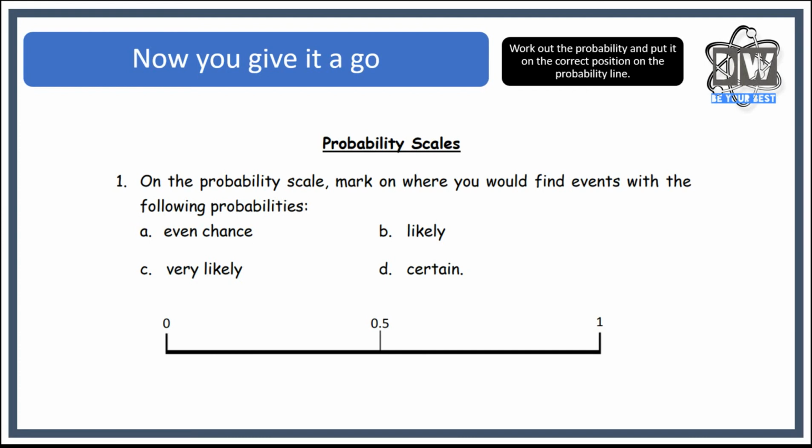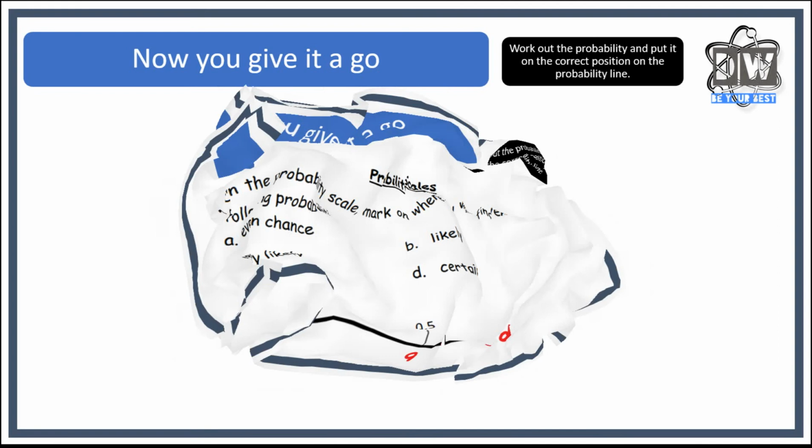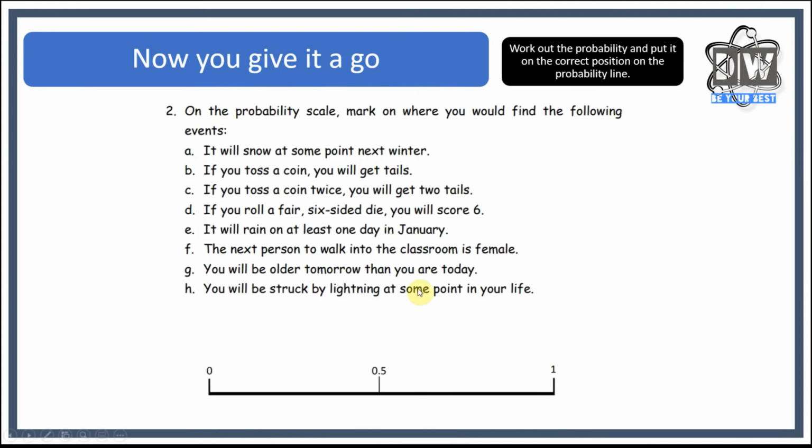So hopefully you've had enough time there to do those. So let's go through A, even chance. Hopefully you positioned it like I have right in the middle, which would be fantastic. Likely, so we've got likely and very likely. So we know that certain's up here. So where are we going to put B? We should have put B somewhere there, I think. C would be very likely and D would be certain. So hopefully you've got those correct. Next up is another question for you. So here we go. Put all of these on the probability line and come back and see if you've got them right.